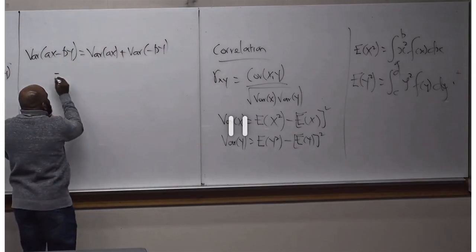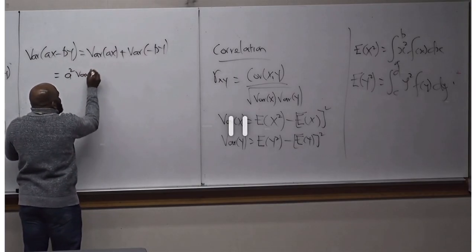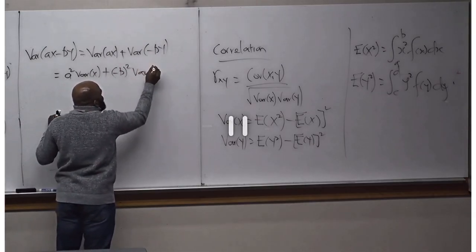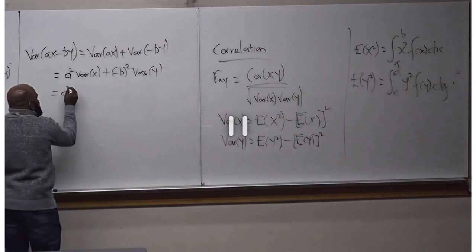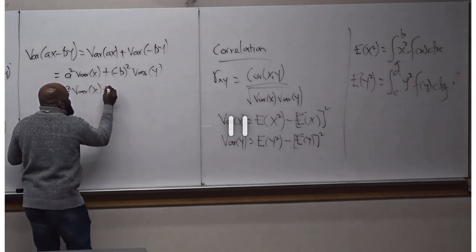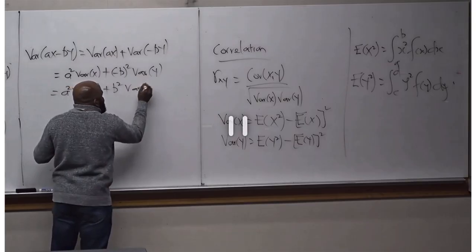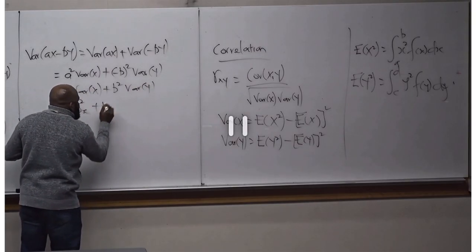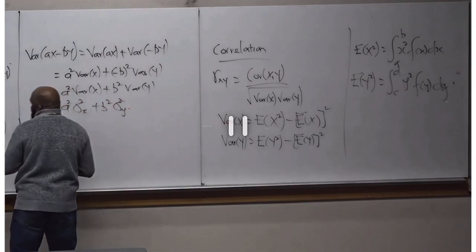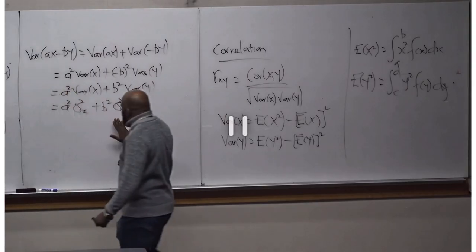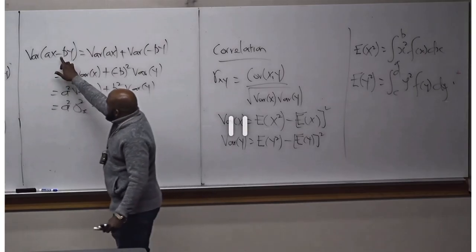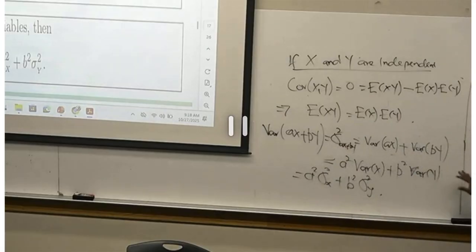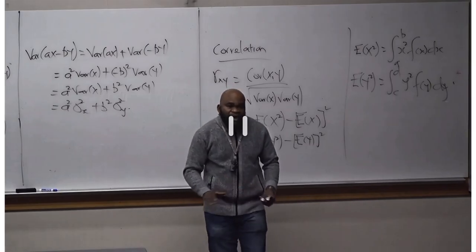Now, I'm still going to have a squared variance of X plus negative b squared, variance of Y. What do I have? a squared variance of X, b squared variance of Y, which is a squared sigma squared X, b squared sigma squared Y. You can see this and this, they're going to be the same, whether negative or plus. This is a situation where X and Y are independent.